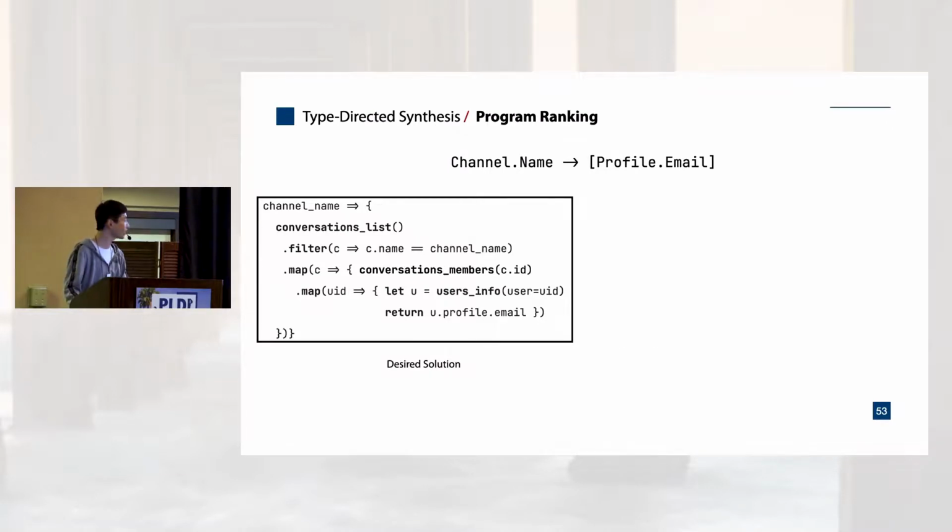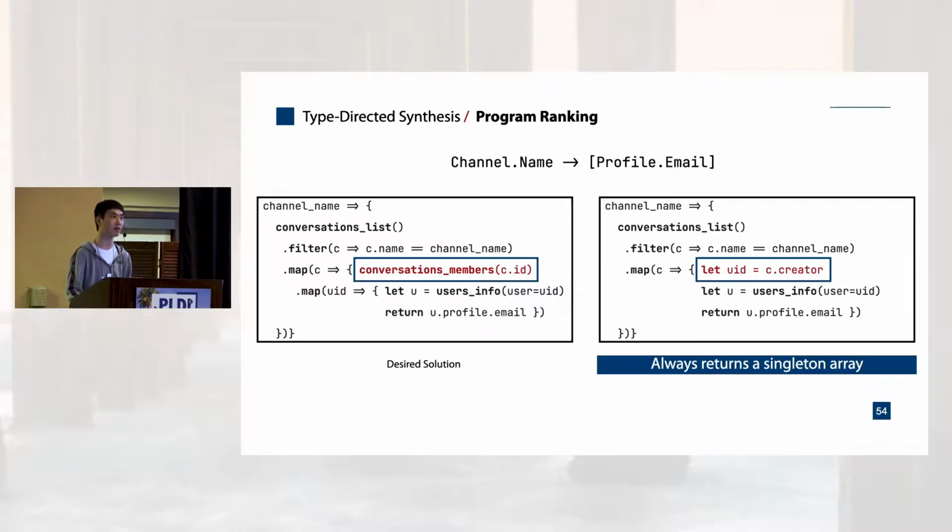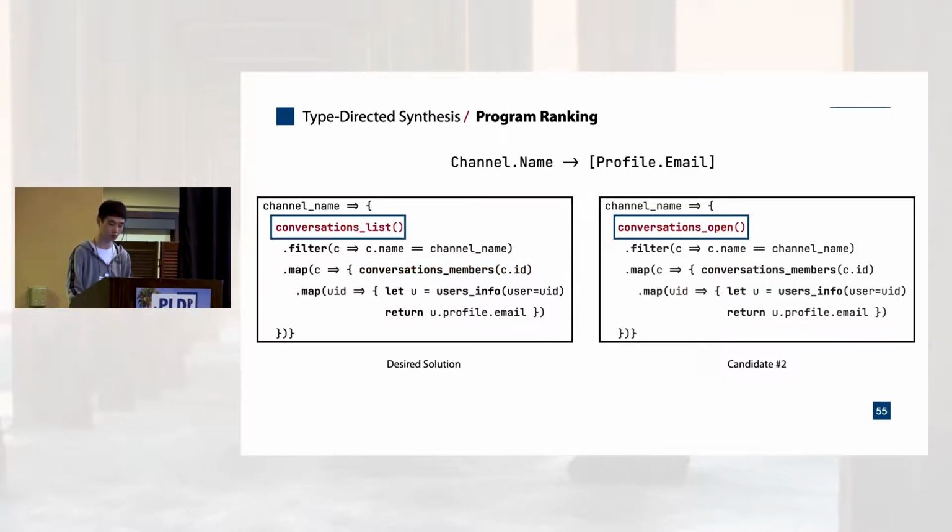Recall that this is our desired solution. Suppose we have two other candidates that are different from it in some small places. Our candidate 1 returns the email of a channel creator instead of all member emails. Intuitively, we can determine that this program is less desirable by observing its behavior and noticing that it always returns a singleton array rather than the expected array of many elements.